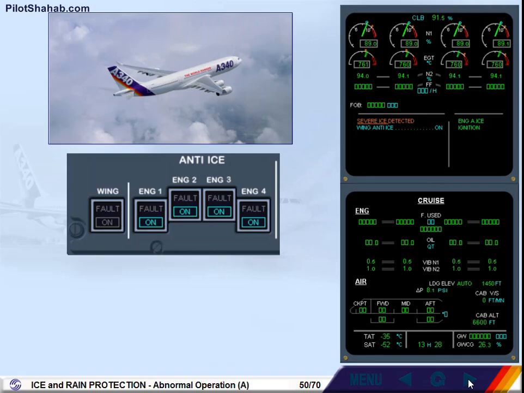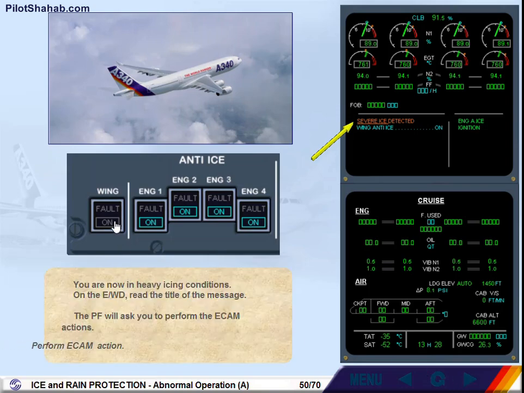You are now in heavy icing conditions. On the engine warning display, read the title of the message. The pilot flying will ask you to perform the ECAM actions. Perform ECAM action.